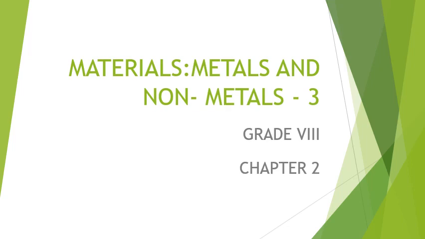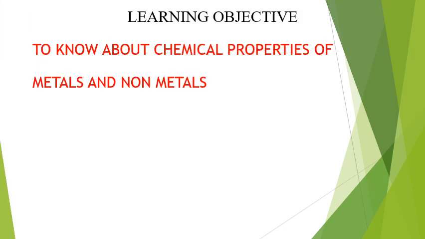Today we are going to see about chemistry second chapter, Materials, Metals and Non-metals, part 3. Learning objective: to know about chemical properties of metals and non-metals.